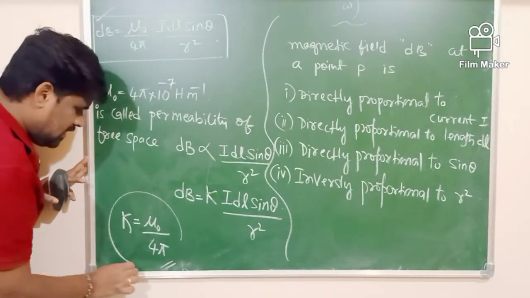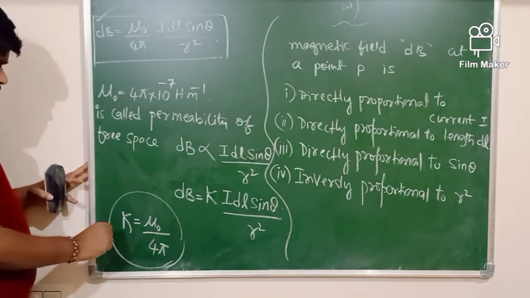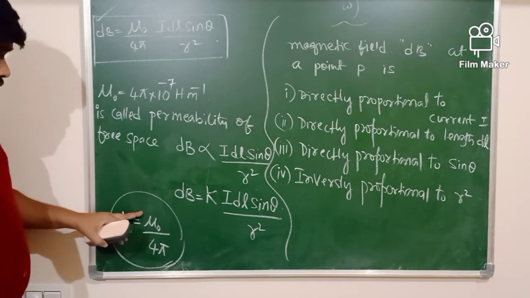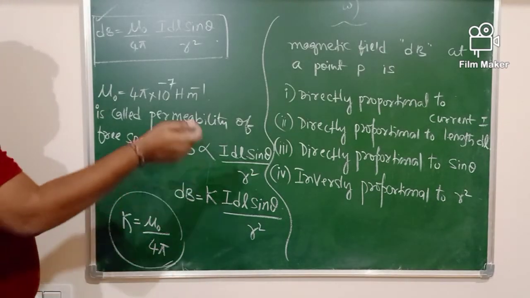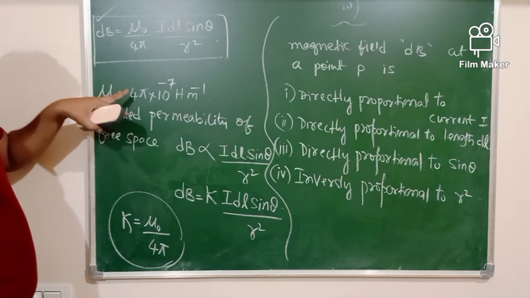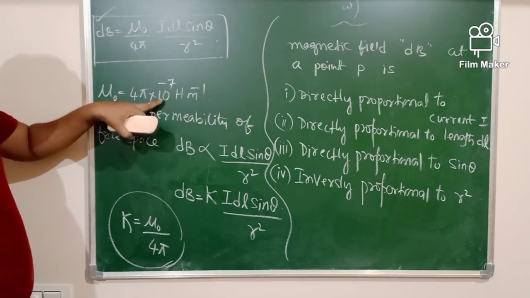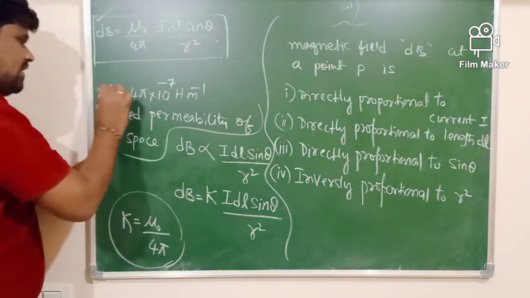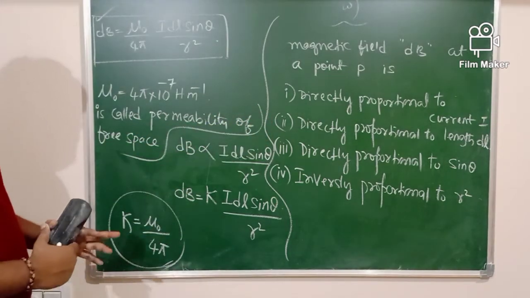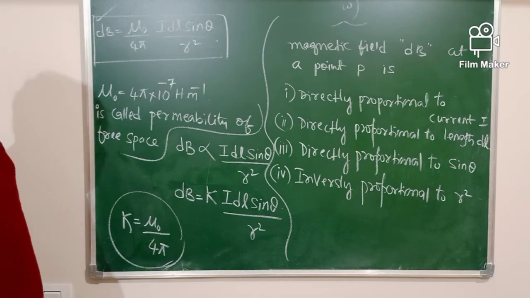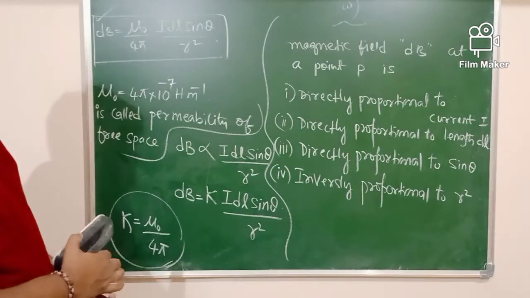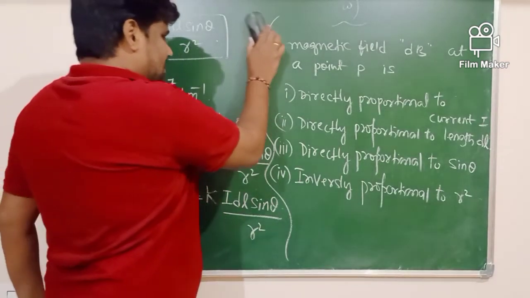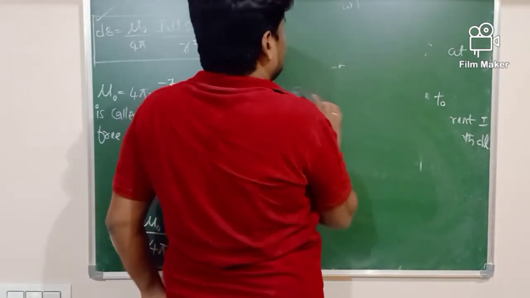What is k here? K is a proportionality constant and its value is mu naught by 4 pi. Further, mu naught equals 4 pi into 10 power minus 7 Henry per meter is a constant, and we call it the permeability of free space.